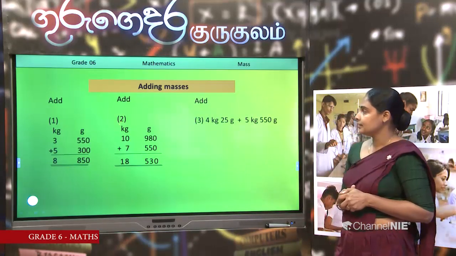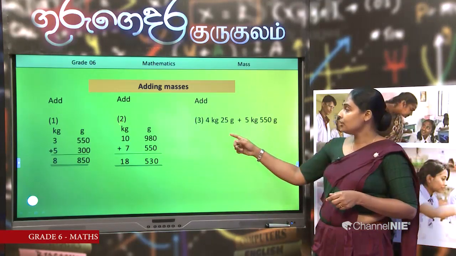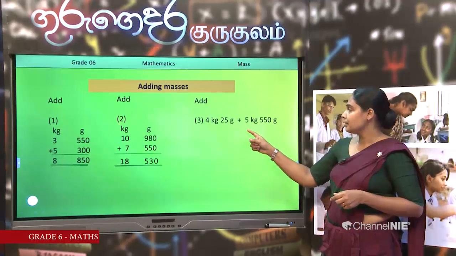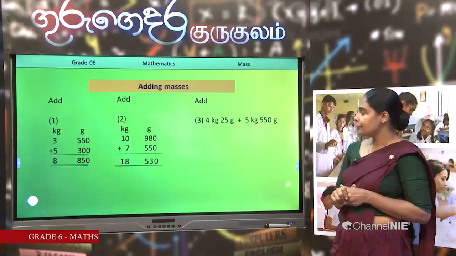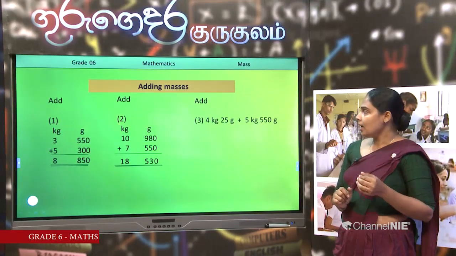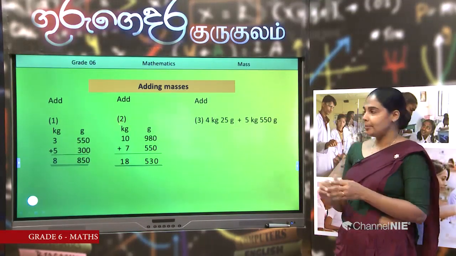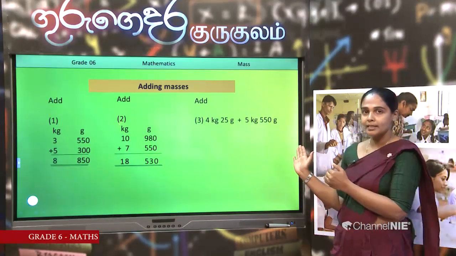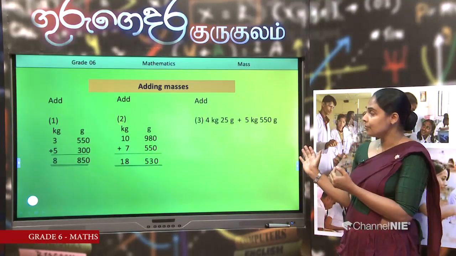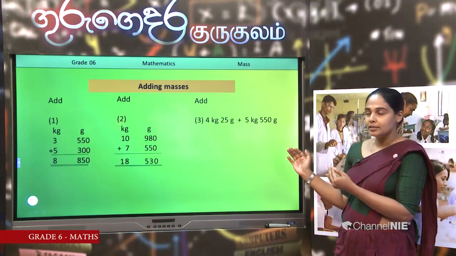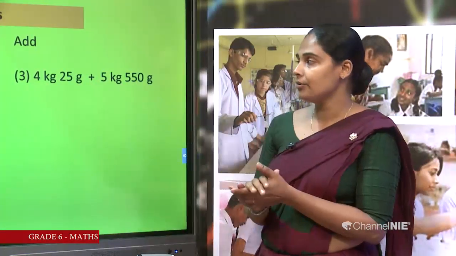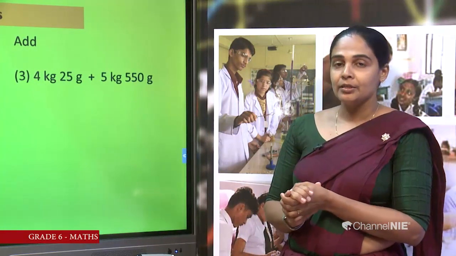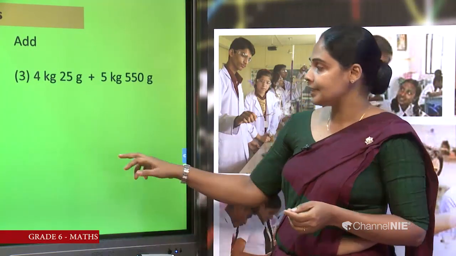Third one, it is 4 kilograms 25 grams plus 5 kilograms 550 grams. How can we add? Keeping it in this way, can you add them? No. First of all, you should write them down below each other. First we write down 4 kilograms and 25 grams. Let's write it.